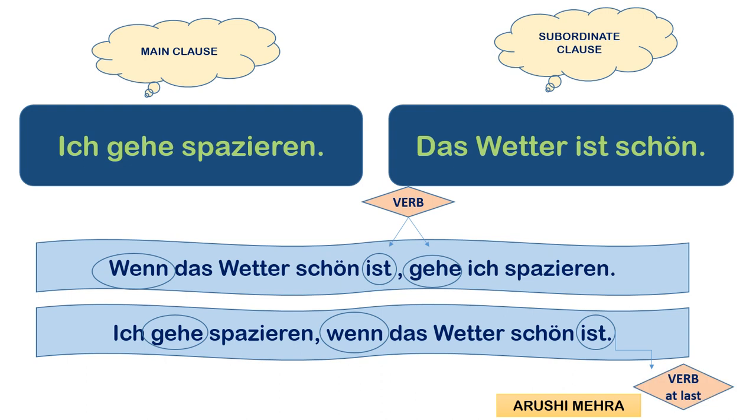Just one thing I'll tell you once again. The subordinate clause can either come before the main clause or after the main clause. In the first sentence, the wenn sentence came before the main clause. And in the second one, the subordinate sentence came after the main sentence. You only need to take care of the verb positioning.